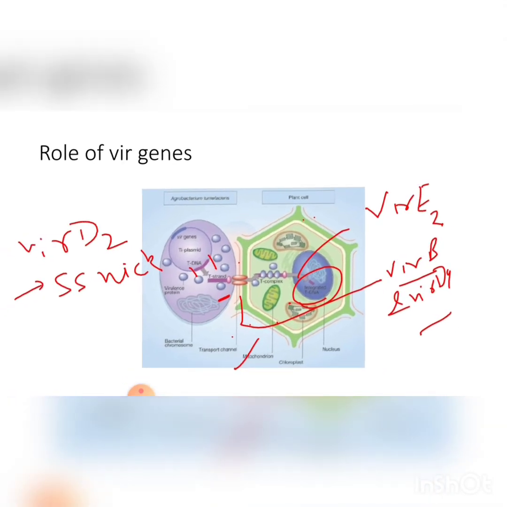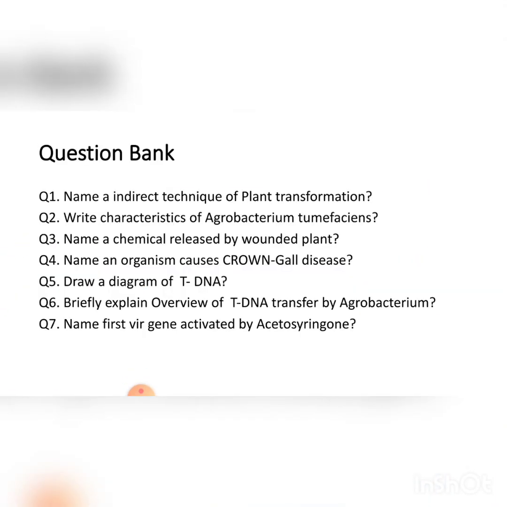Now I have prepared some questions on this topic. Question 1: name an indirect technique of plant transformation. Question 2: write characteristics of Agrobacterium tumefaciens. Question 3: name a chemical released by a wounded plant.